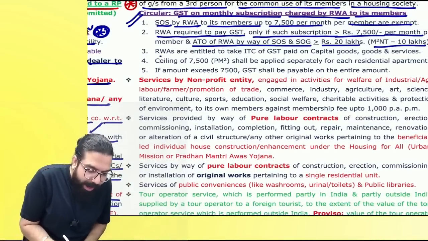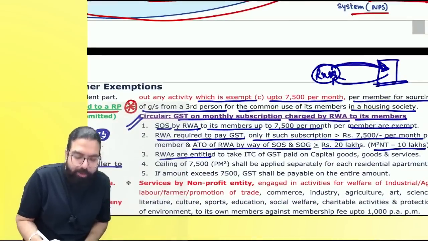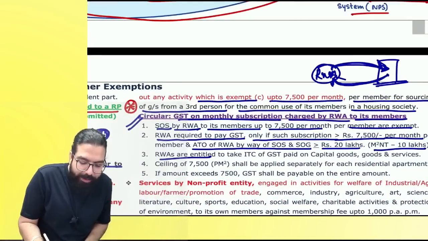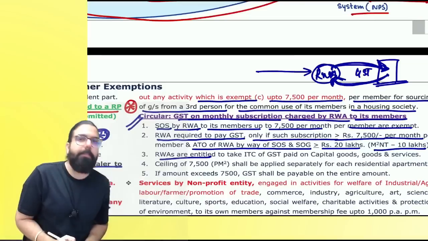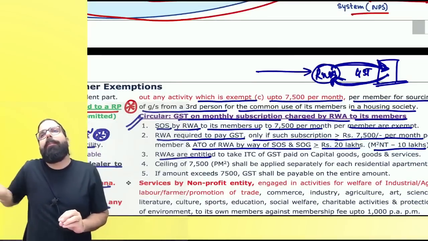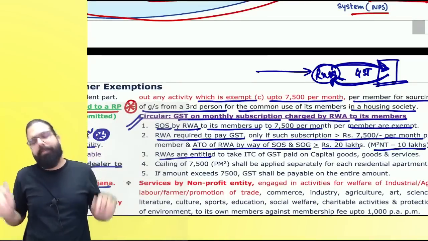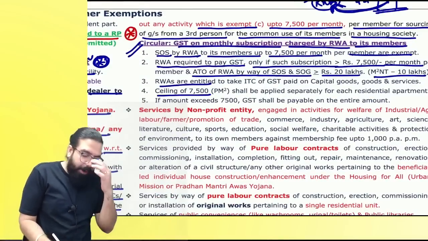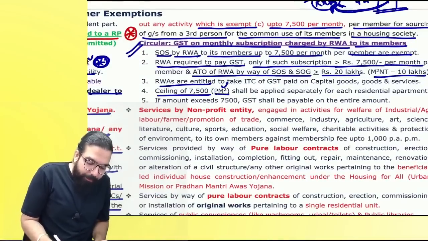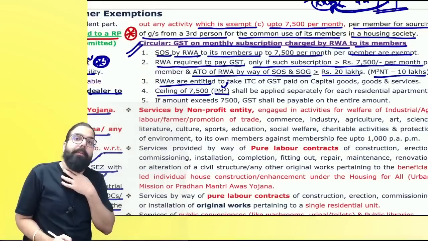The next one is RWA. Baba, when it is providing services to the member and it is going ahead and charging supposedly 8,000 rupees, is it charging GST? Yes. Now, if it is going ahead and buying input services, can it take ITC? Yes.